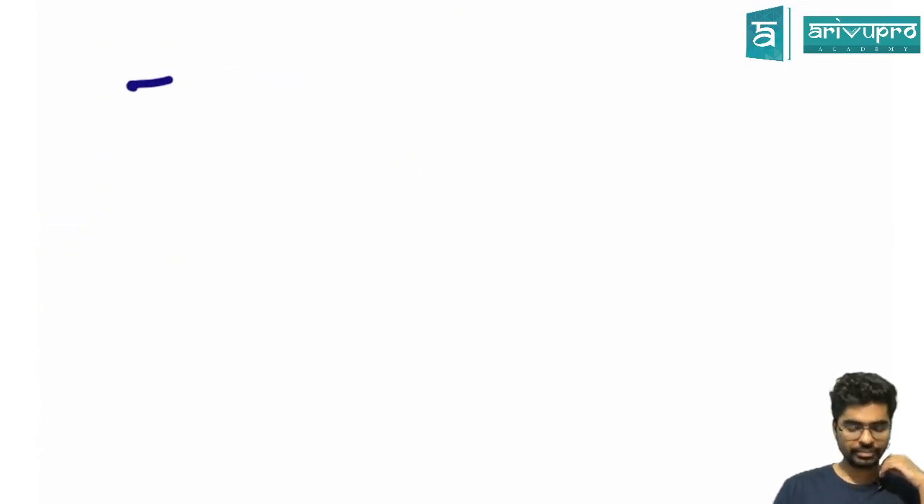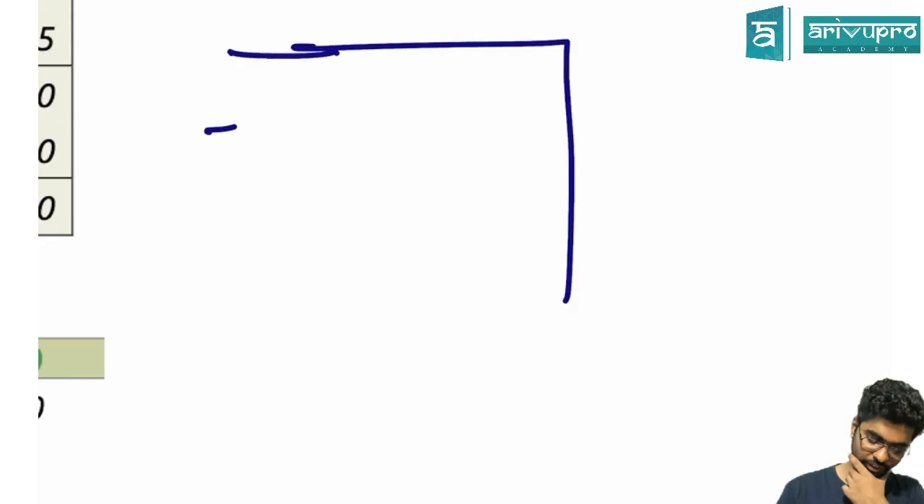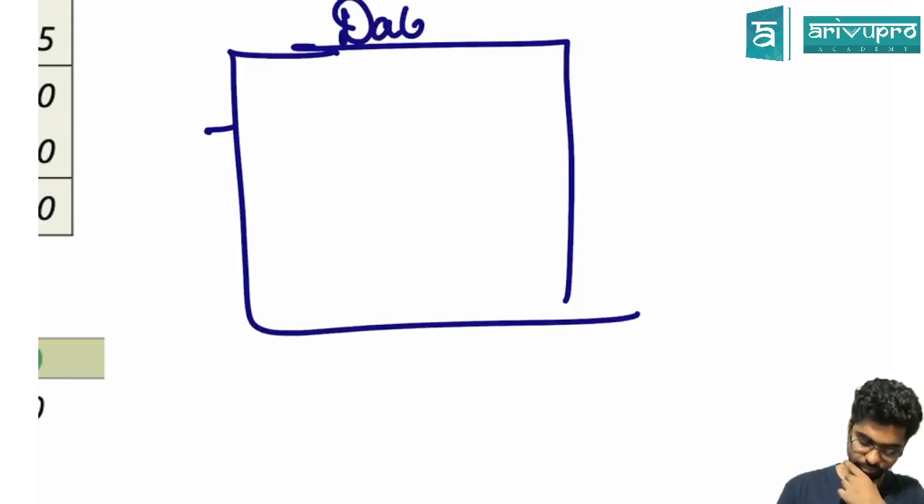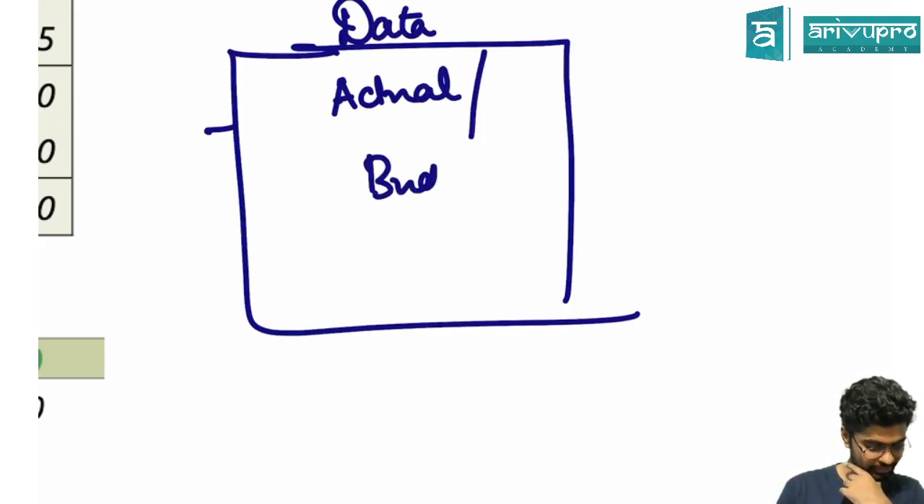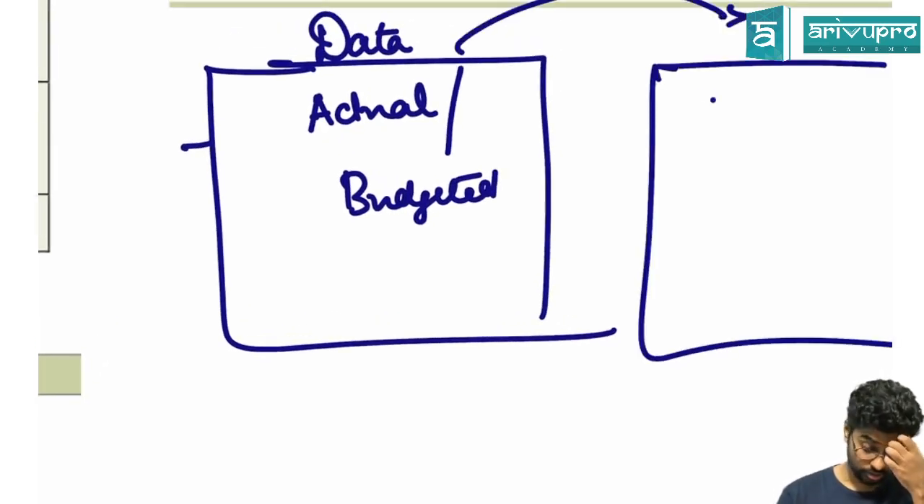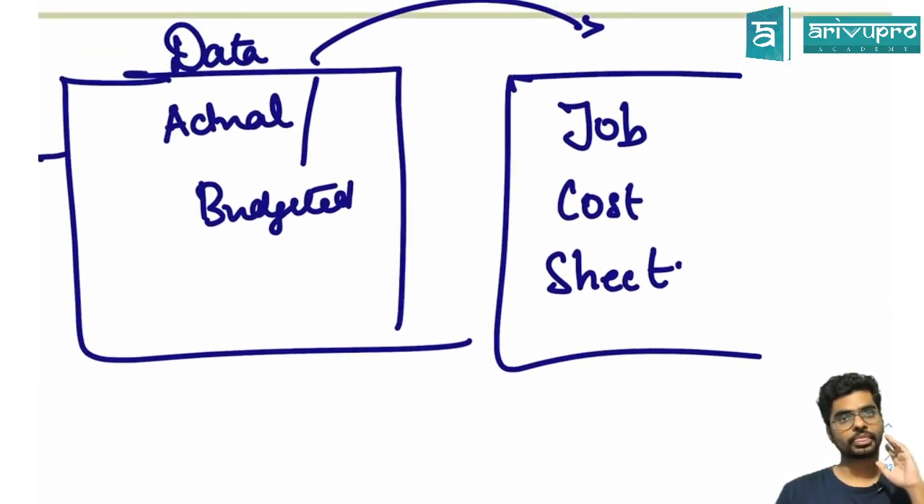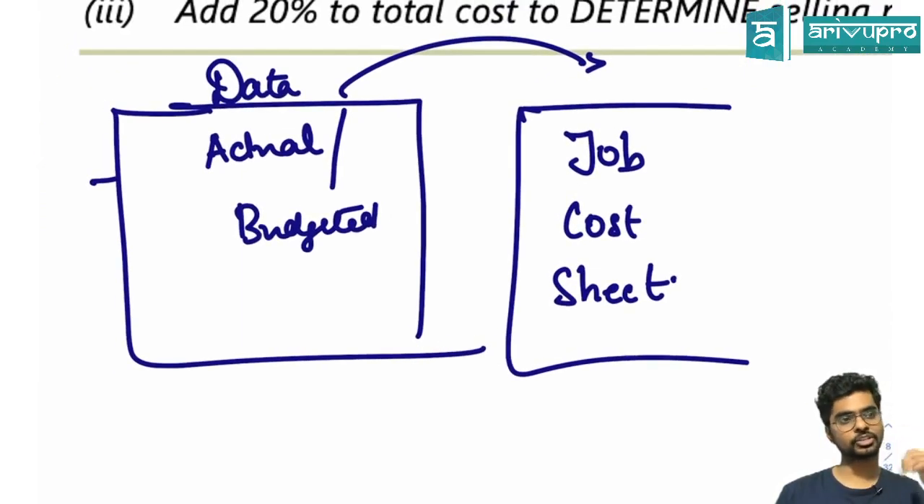Okay, I'll give you guys a clue whenever in exam you end up getting a question like this. See, what happens is, usually for your job costing question, they would have given you one data, either actual or the budgeted. From here you have to make a job cost sheet. I have a data which is either actual versus the budgeted, and then I have a job cost sheet to be done.